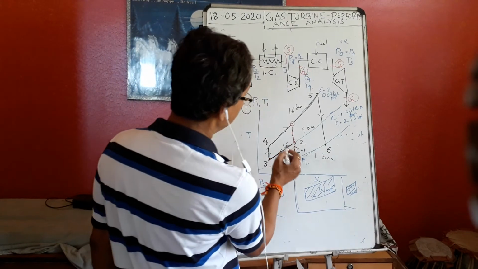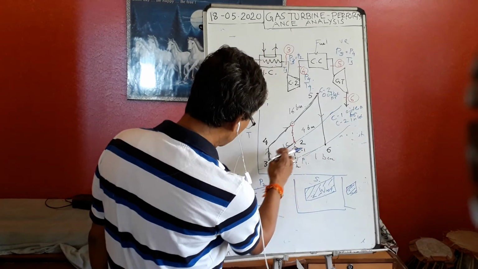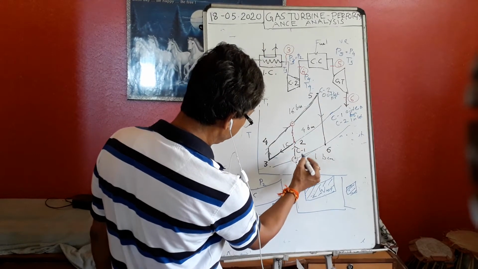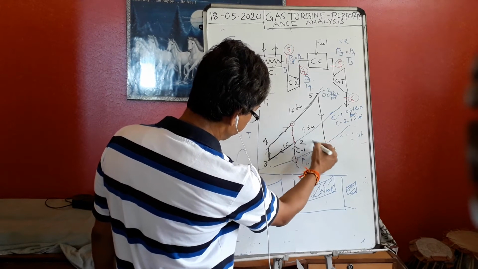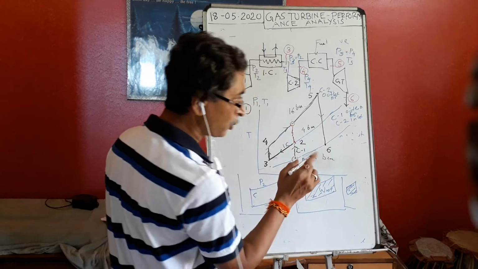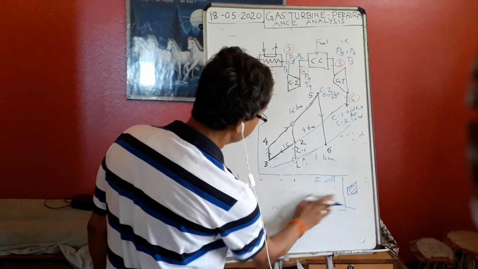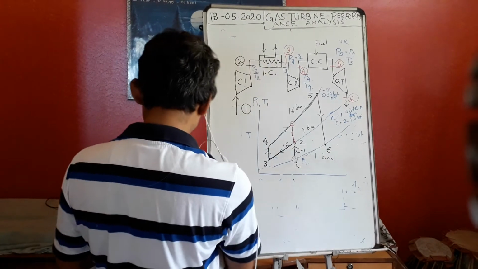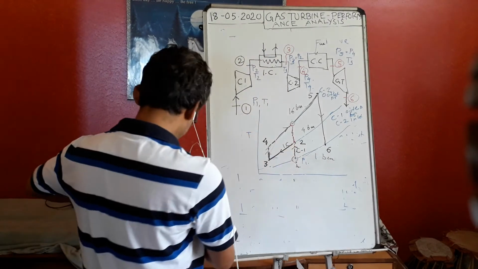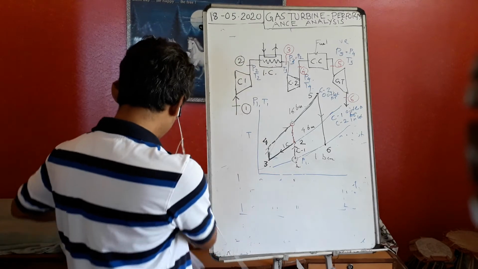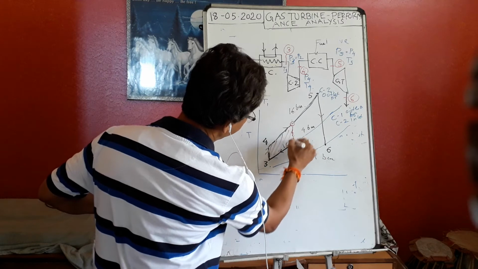So by using this concept, if I use two compressors, then what is the work done? This area plus this area. If I use one compressor, what is the area? This area. And in which case is the area more? If I use two compressors, then area is more. By how much is the area more? By this portion. The area has increased.